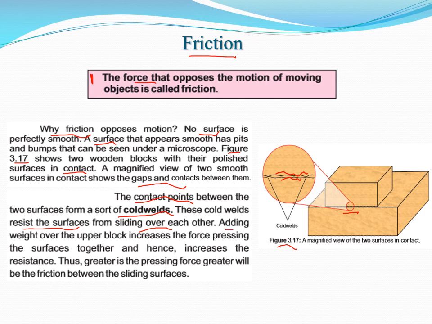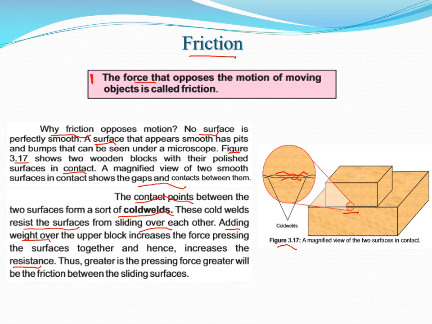Next, adding weight over the upper block increases the force pressing the surfaces together and hence increases the resistance. Dear students, this point is very important: initially we got friction with respect to roughness of the surface.